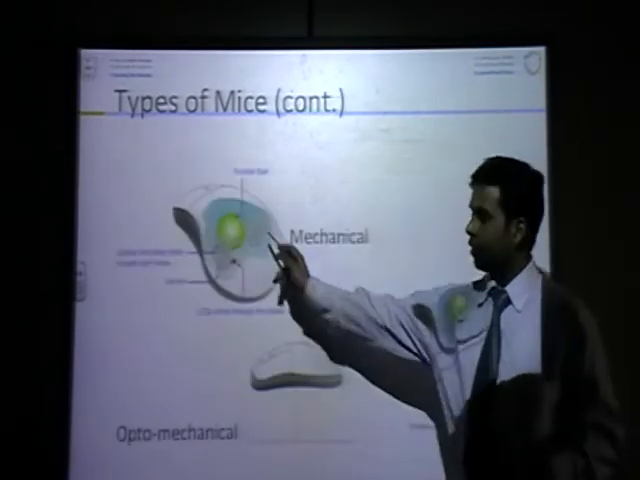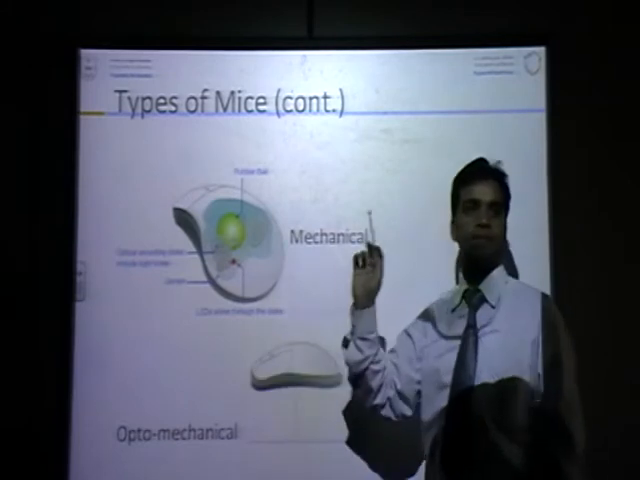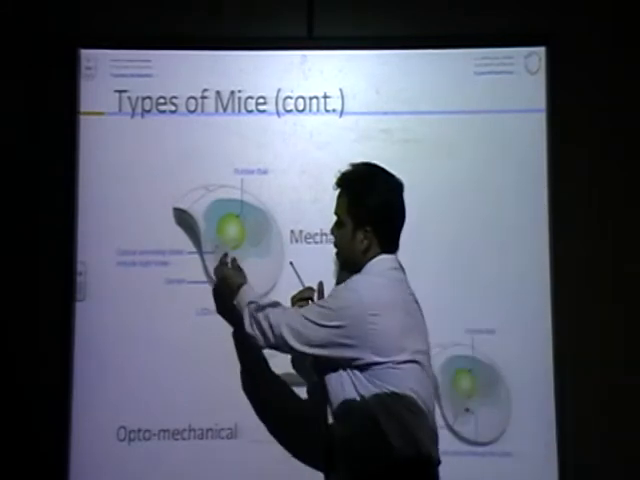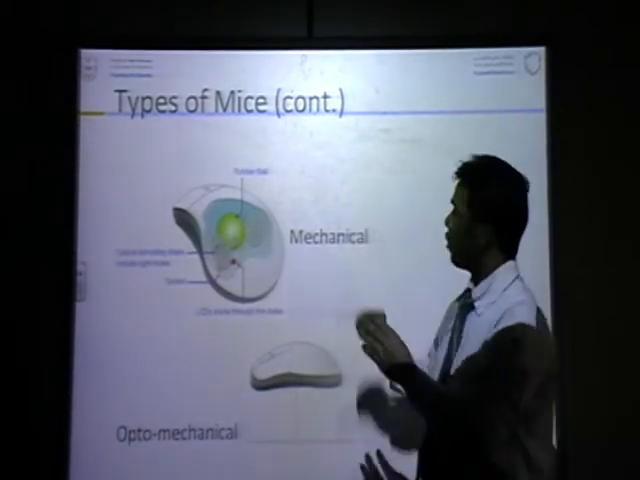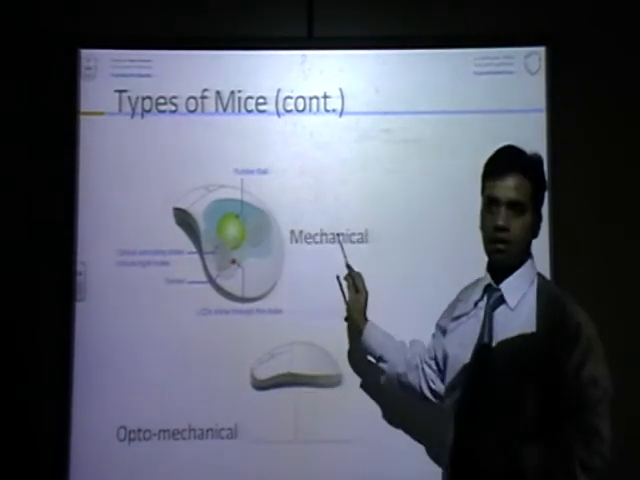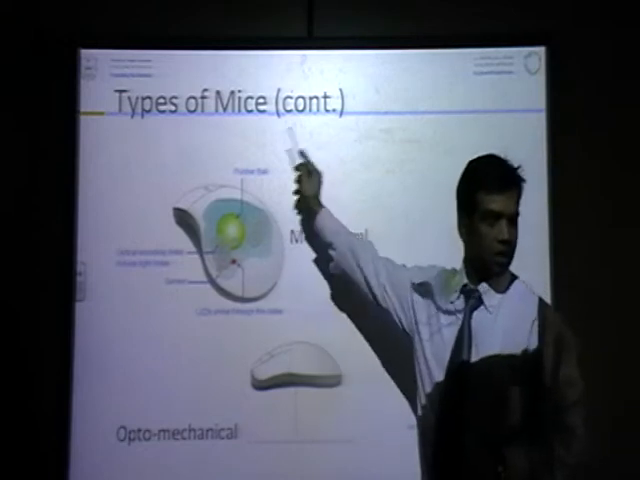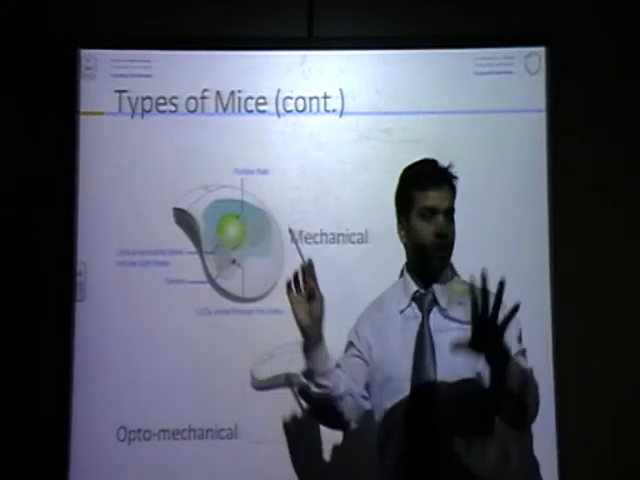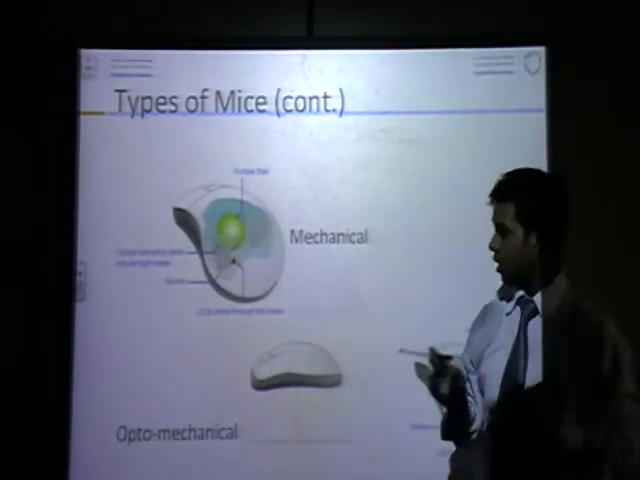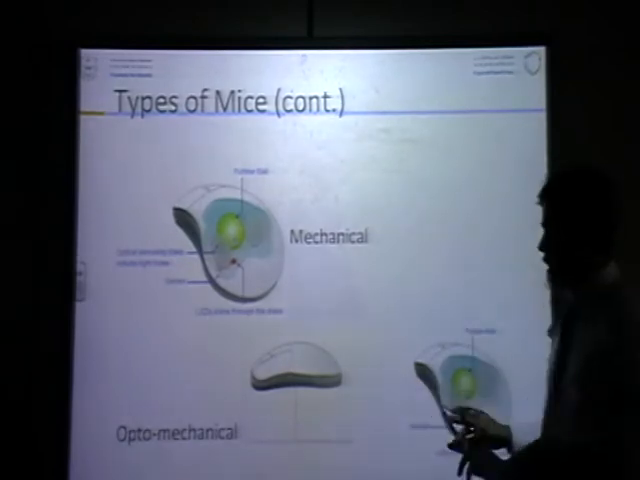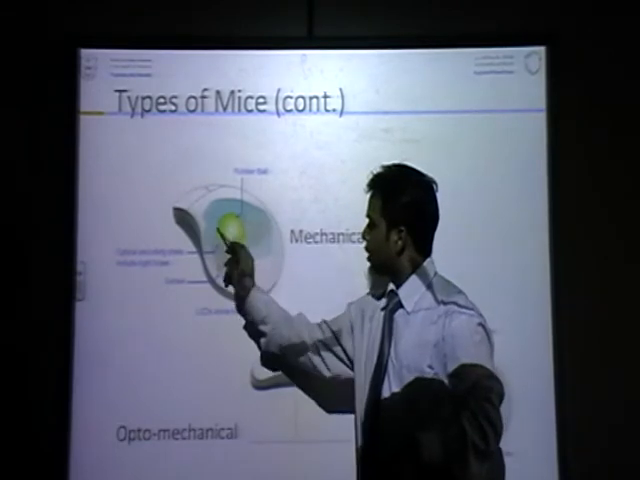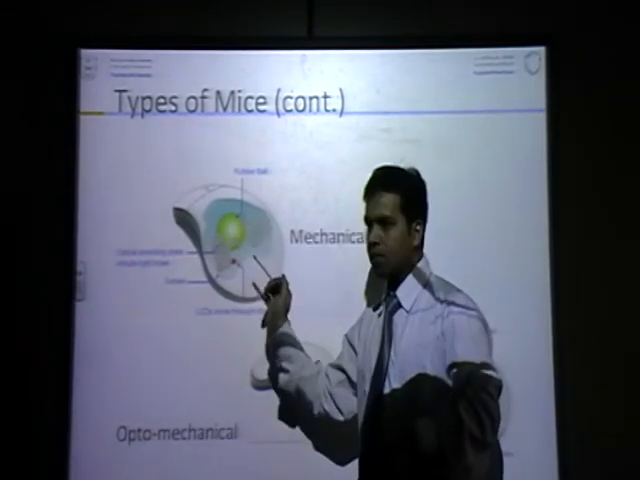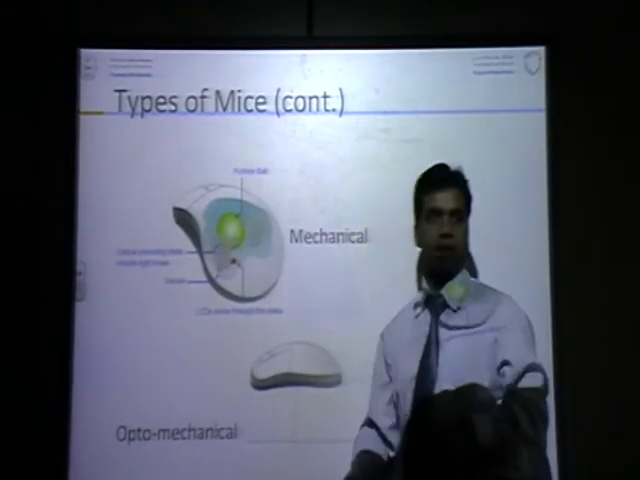Mechanical mouse is this one, old mouse. In this mouse, there was a rubber ball down. When you move your mouse, the arrow was moving on the screen. When you move the mouse, the cursor, the arrow was moving. There was no light. Okay. After that came optomechanical. In this one, when you move this mouse, this and this was moving, then the cursor was moving.